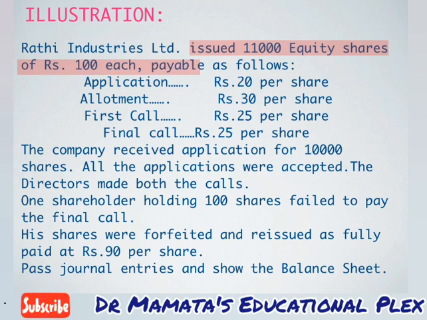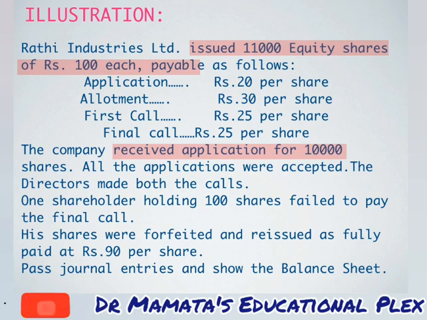Out of these 11,000 equity shares issued, the company has received application for 10,000 shares only. So here we can understand that this is a problem of under subscription, because the company has issued 11,000 equity shares but the applications received are 10,000. It means we have not received application for 1,000 shares. We have under subscription of shares.